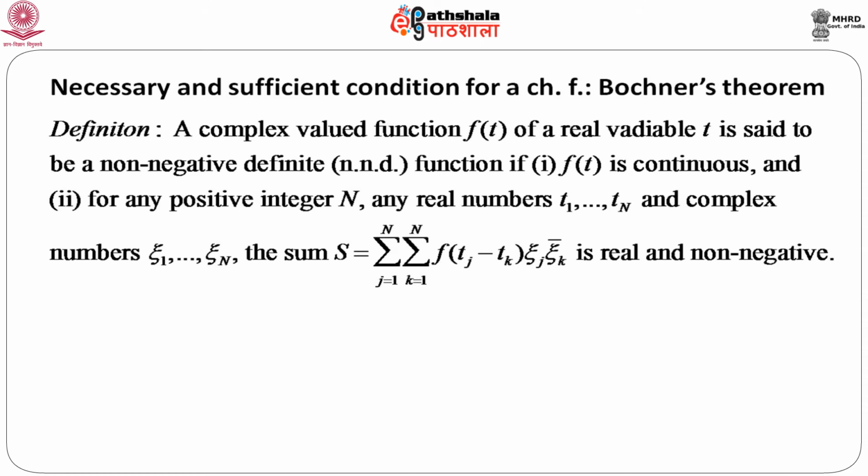First, let us consider one definition. A complex valued function f t of a real variable t is said to be non-negative definite, or commonly known as NND function, if the first condition is f t is continuous, and the second condition is: for any positive integer capital N, any set of real numbers t1, t2, ..., t capital N, and any set of complex numbers xi1, xi2, ..., xi capital N, the sum S, which is the sum over j equals 1 to capital N, sum over k equals 1 to capital N, f of tj minus tk into xi j into xi k bar, that is the complex conjugate of xi k, is real and non-negative.